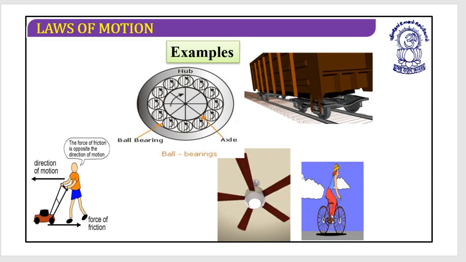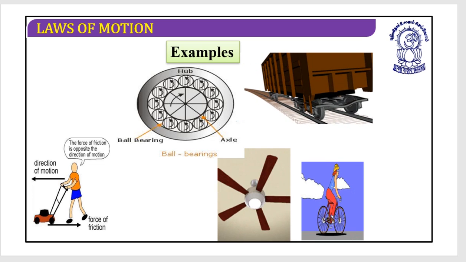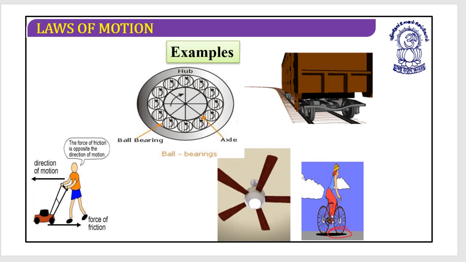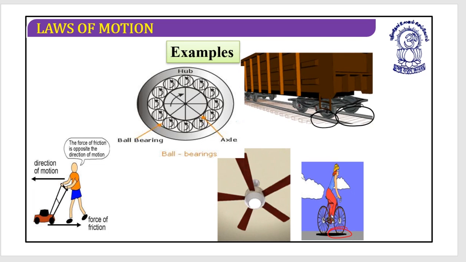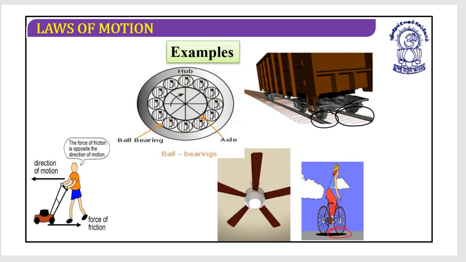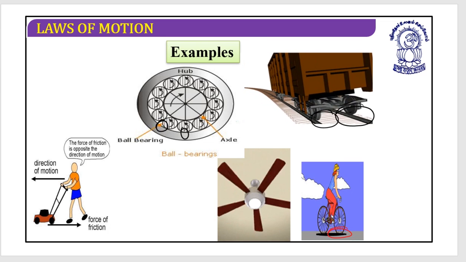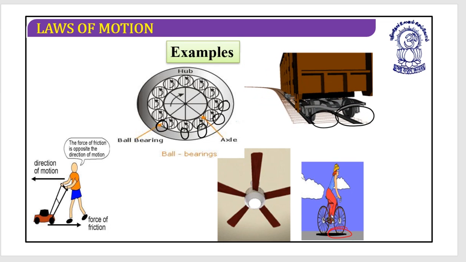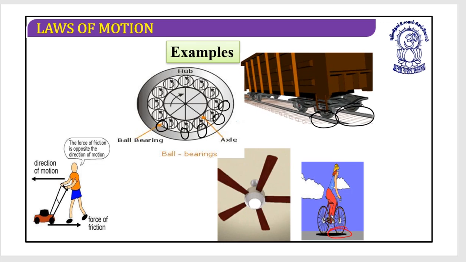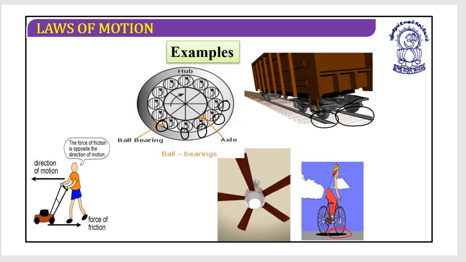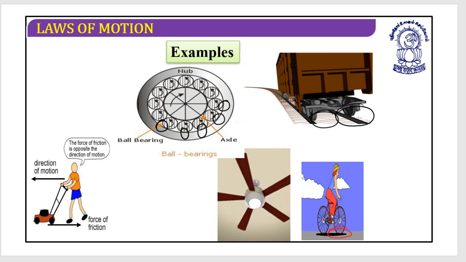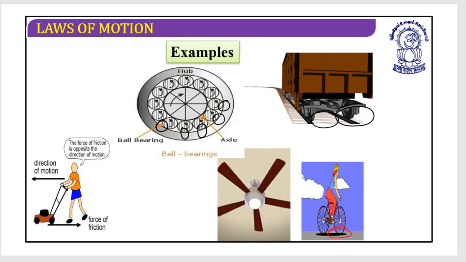These are examples of rolling friction. You can see here that rolling friction exists. At these wheels, rolling friction is working. Even if there are ball bearing kinds of things, they roll over one another's surface, and then they have one kind of friction, and that friction we call rolling friction. Is it clear?